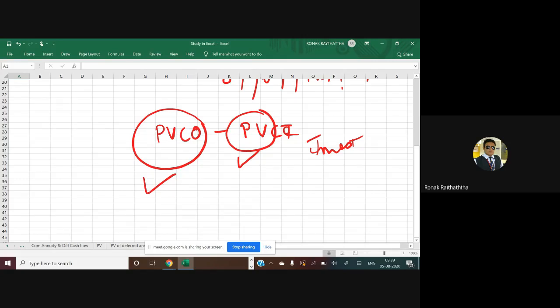As simple as that. Is there any query till now? So what we are going to do in the bond, again repeating if you haven't got it yet, is compare all the costs associated with the bond with all the incomes which we are going to get from the bond. And if the present value of cash inflow is more than the present value of cash outflow, then obviously, sir, we should invest. Otherwise, we shouldn't invest.